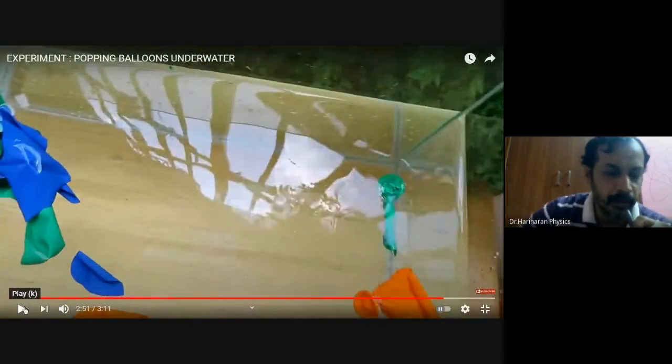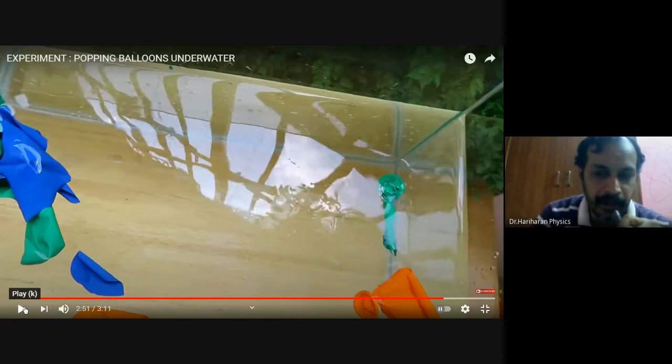These are small broken pieces of the balloon. So fill it with air, by taking a small part of it. Let us see if we rupture it, how does the air bubble move? Let us see that.